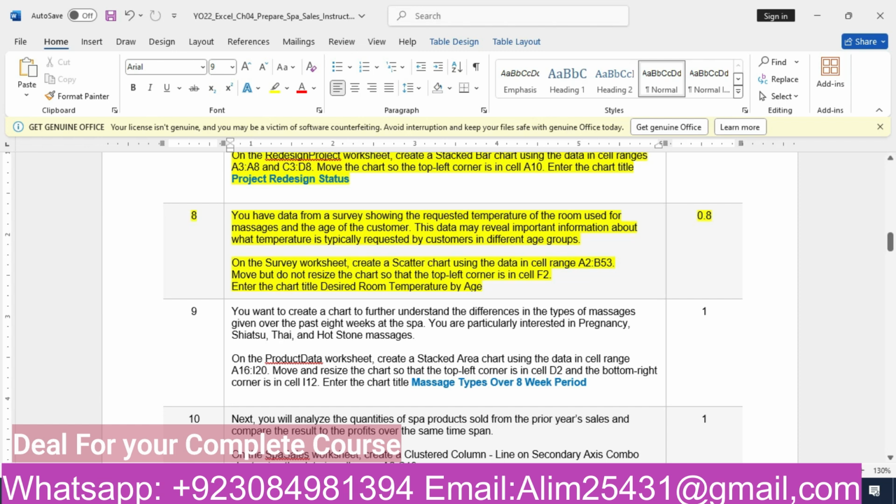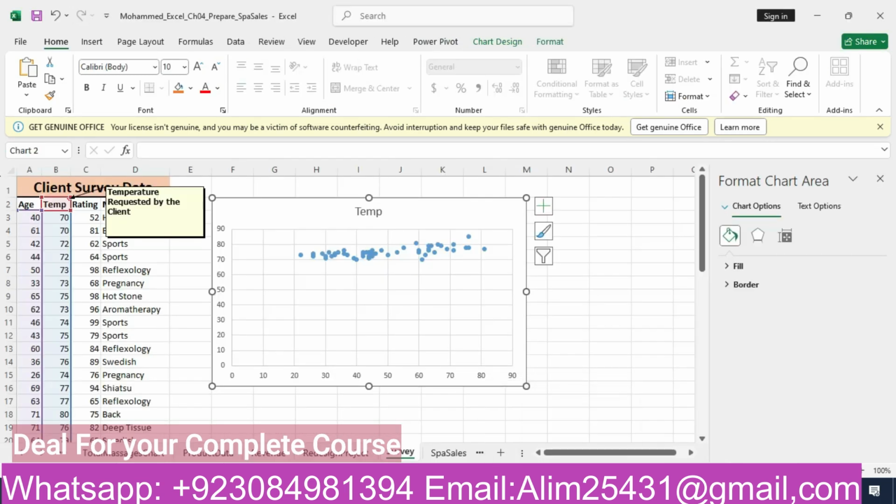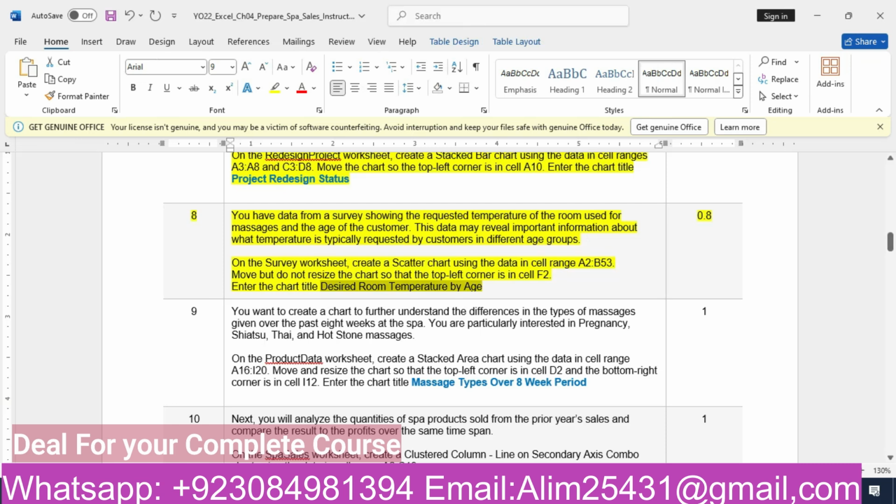Enter the chart title as desired room temperature by age. So we will copy this and paste it as a chart title. That's our chart title. That's our eighth step.